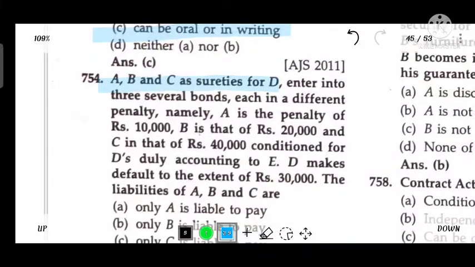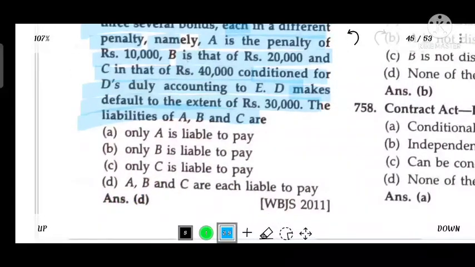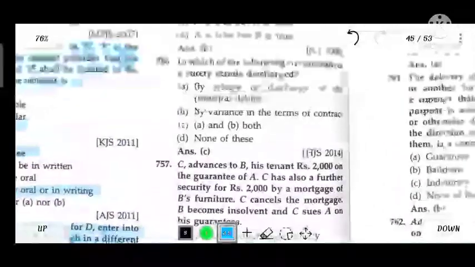A, B, C are sureties for D. They enter into three several bonds, each with a different penalty, namely A for 10,000, B for 20,000 and C for 40,000. The condition is that D duly account to E. D makes a default of 30,000. The liability of A, B, C: each is liable to pay.